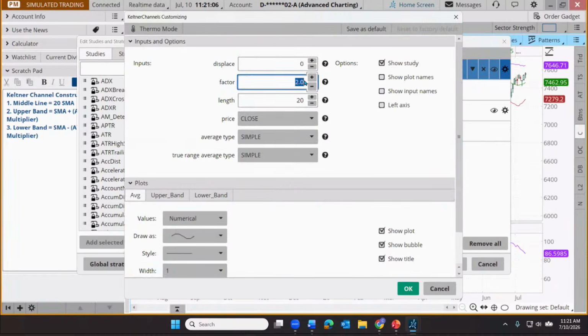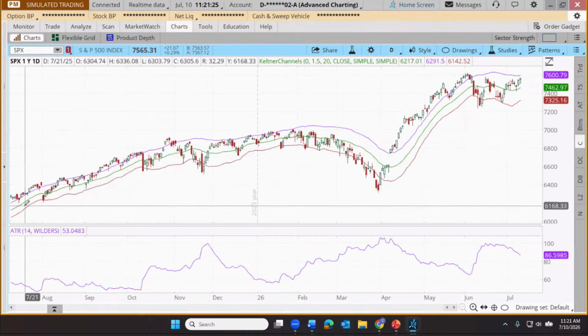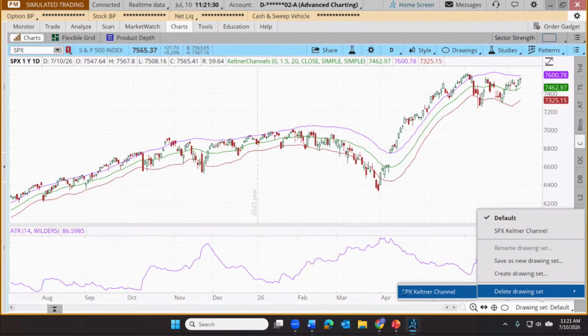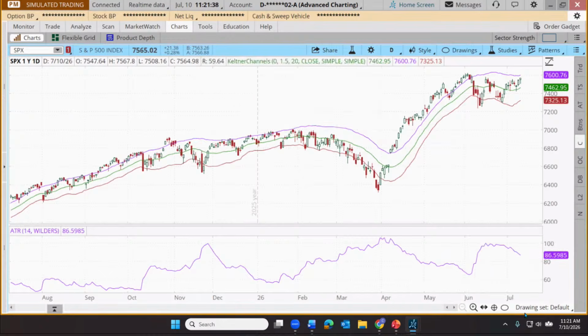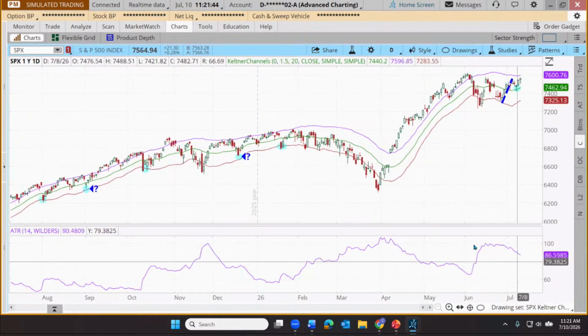Let's crank this back to 1.5 and let's talk about generating trade signals here. A couple of different ways I wanted to discuss potentially trading, and I'm just going to use the S&P to explore the concept, and then we'll go apply it to an example stock. All right? But let's hide this left column for a moment now. And I'm going to come down here and open up a drawing set that I created before the webcast. There's our S&P 500 or SPX Keltner channel. Oh, I don't want to delete it. Did I choose delete? Let's choose. There we go. That's what I wanted to do.